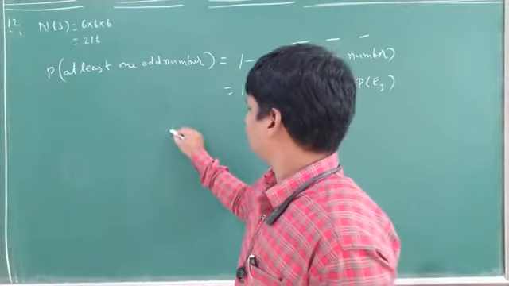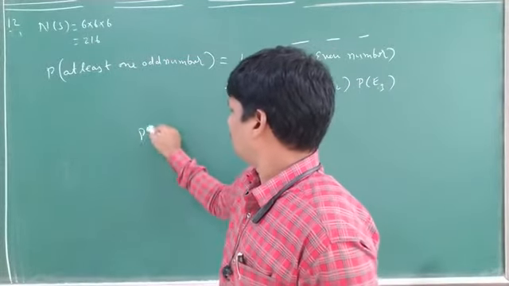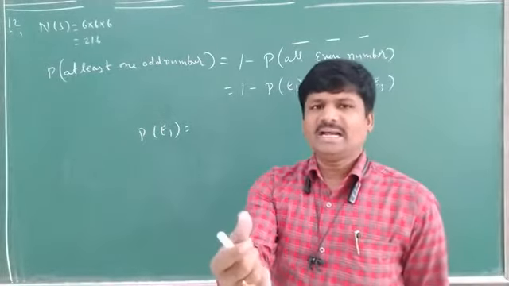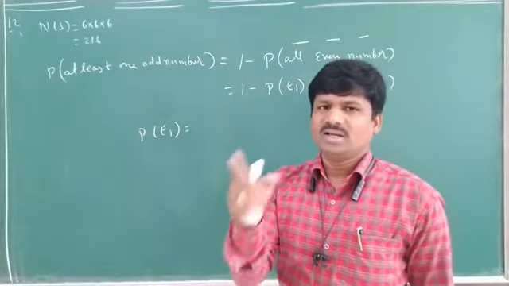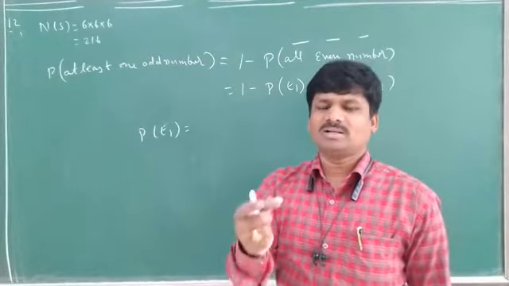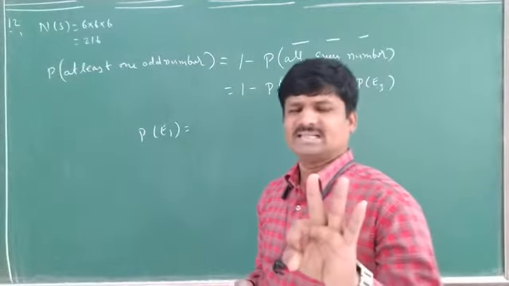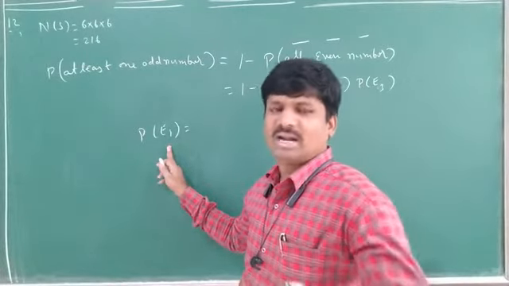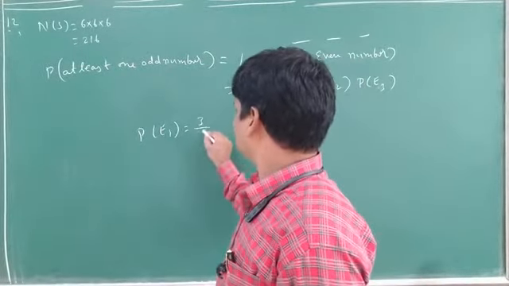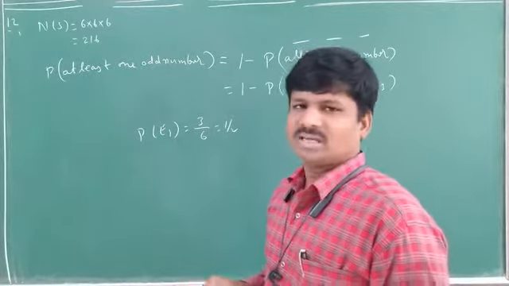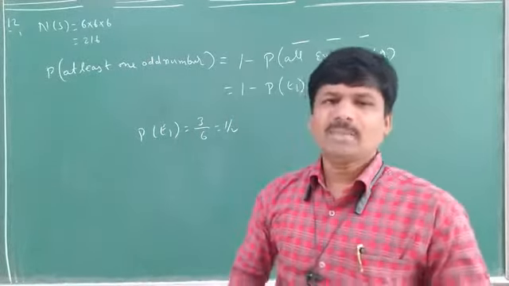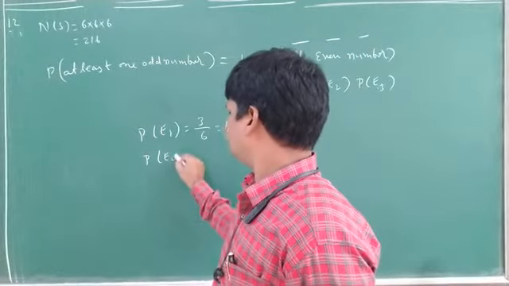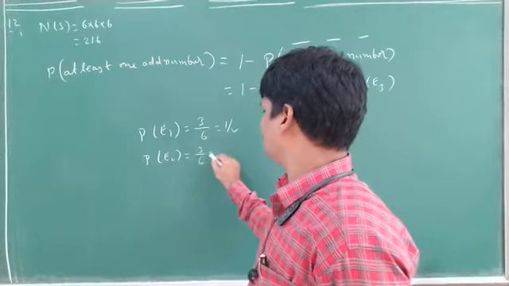So now what am I writing here? First what we have to find here? Probability of even. When you are rolling a die, how many outcomes are there? 6. In that one, what are the even numbers? 2, 4, 6, so 3. So what is the probability of getting an even number? 3 by 6, 1 by 2. Yes or no? Yes, first time it is. Second time I am rolling a die again. What is the probability? Same only. Probability of second even number also 3 by 6, 1 by 2.